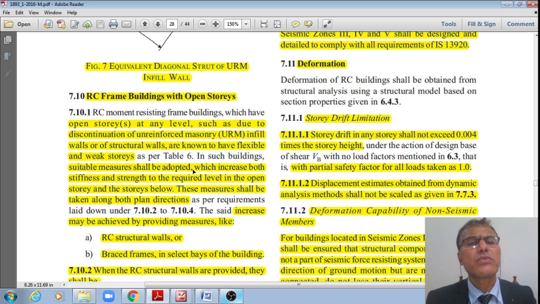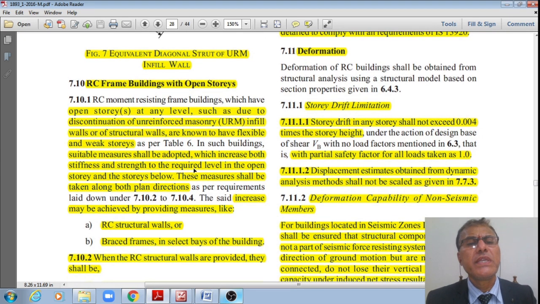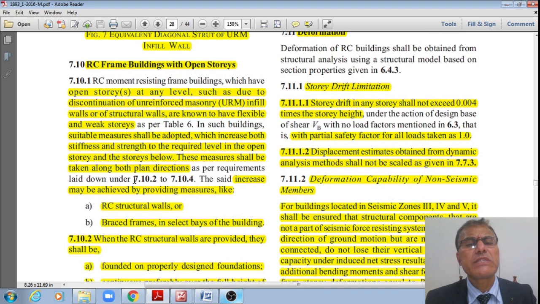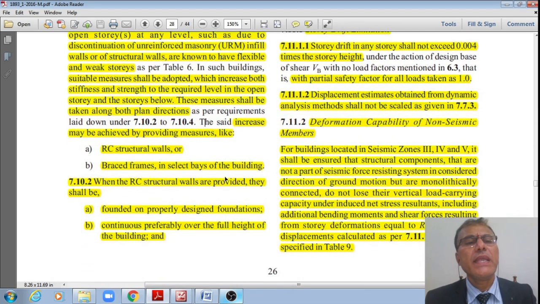In such buildings, suitable measures shall be adopted which increase both stiffness and strength to the required level in the open story and stories below. However, these measures shall be taken along both the plan directions as per requirements of clauses 7.10.2 and 7.10.4. The said increase may be achieved by providing measures like RC structural walls as well as braced frames in select bays of buildings.